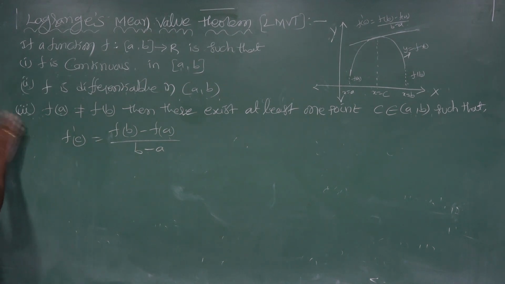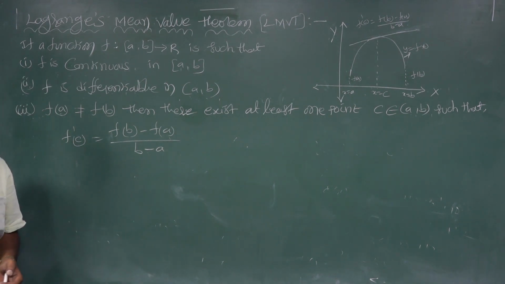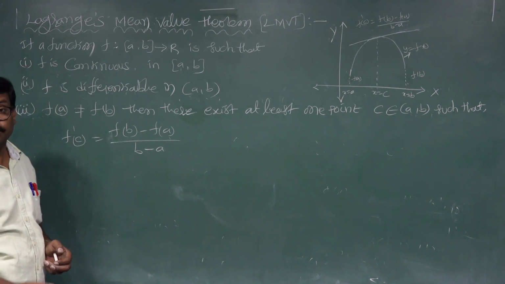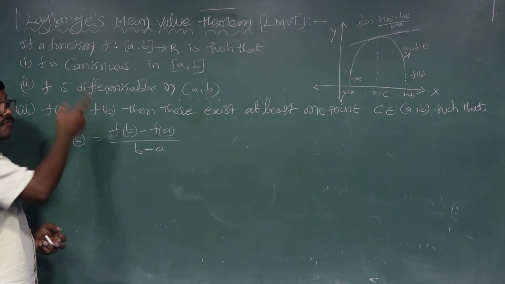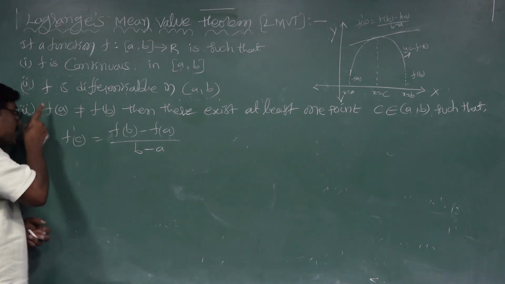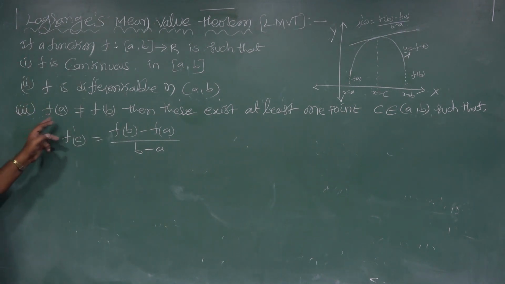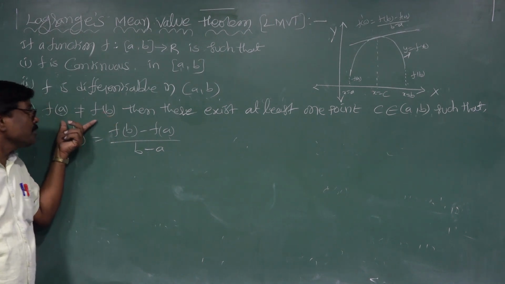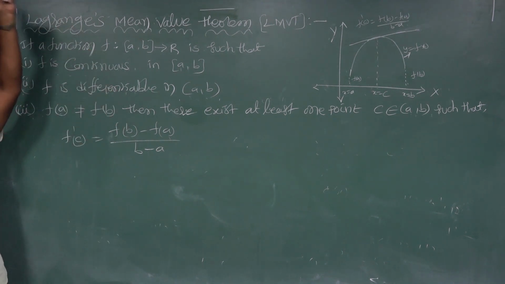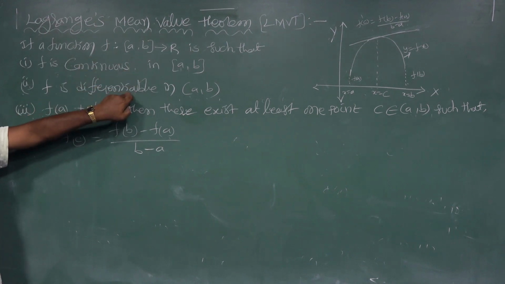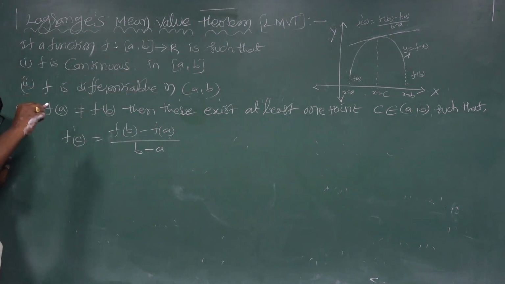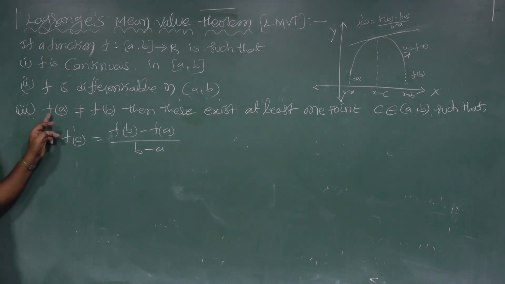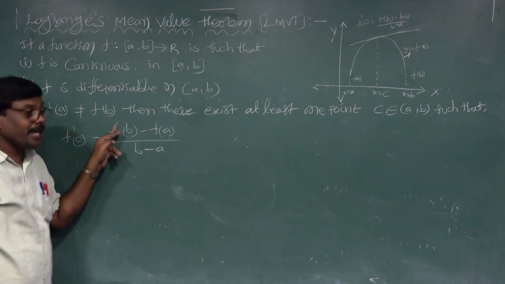Now, the third condition: in Rolle's theorem, f of a equals f of b. But in this theorem, f of a is not equal to f of b. This condition is most important. The first two conditions are the same as Rolle's theorem, but Lagrange's differs in that f of a is not equal to f of b.